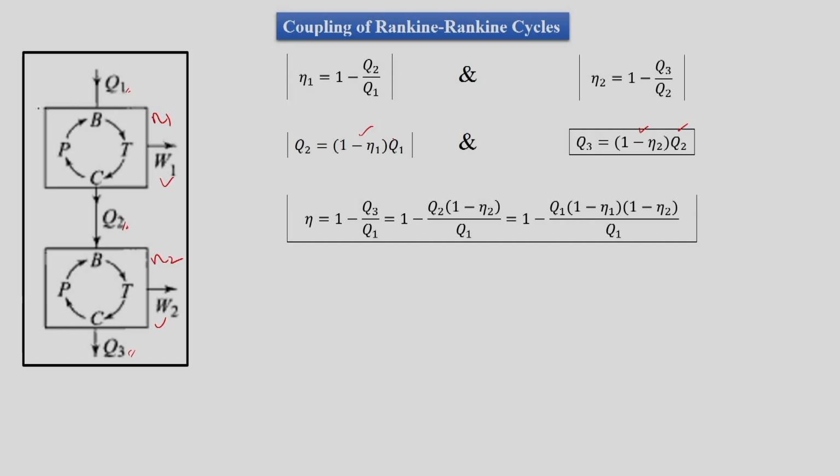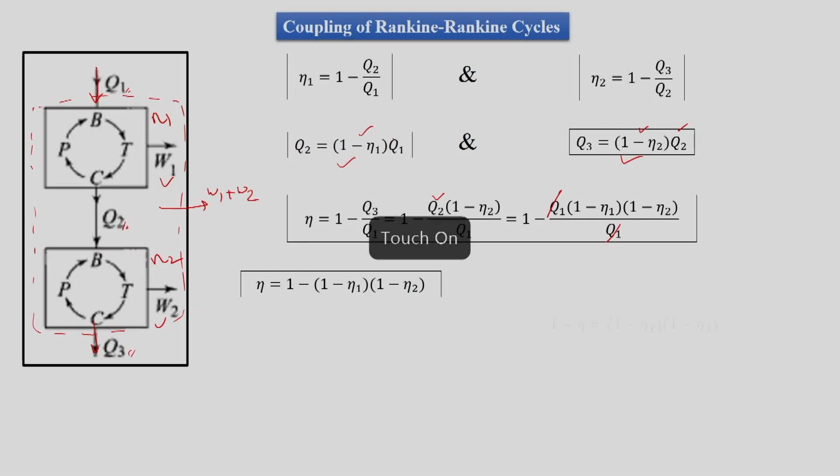Combined cycle means like this, and this combined cycle is doing W1 plus W2 amount of work. It is taking Q1 amount of heat and it is rejecting Q3 amount of heat. So, efficiency is 1 minus Q3 upon Q1. Now Q3 is (1 minus eta 2) into Q2, but Q2 is (1 minus eta 1) into Q1. So, we have 1 minus eta is equal to (1 minus eta 1) into (1 minus eta 2), since Q1 gets cancelled.